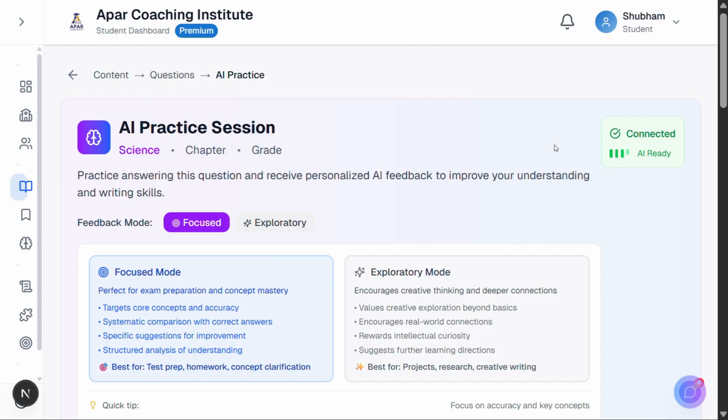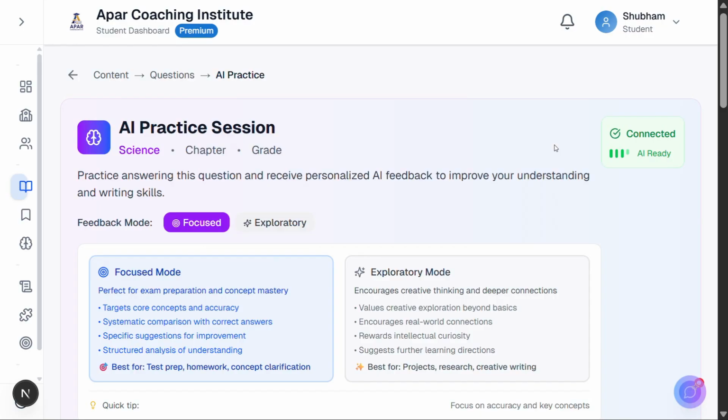The page displays 2 distinct feedback modes, focused and exploratory, and this choice is entirely yours. This isn't just a feature, it's giving you control over your learning. Here's something important to understand. Your teachers will assess and grade your work. That's their role in the learning process.